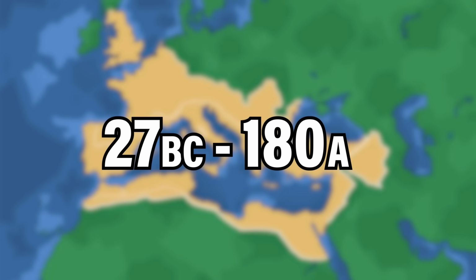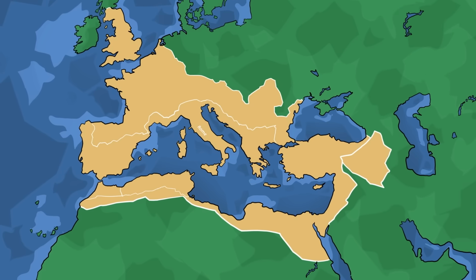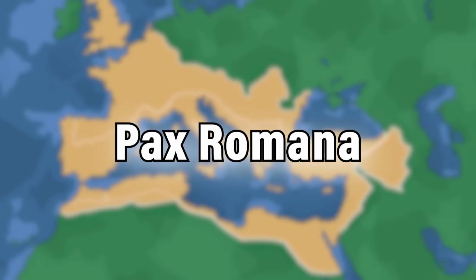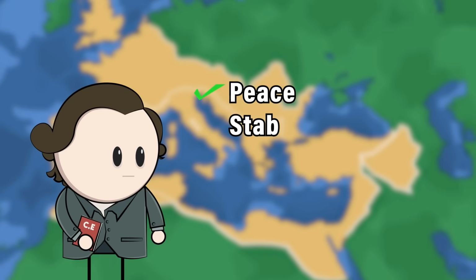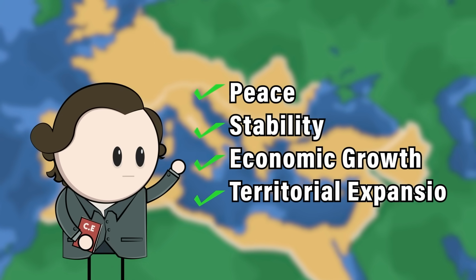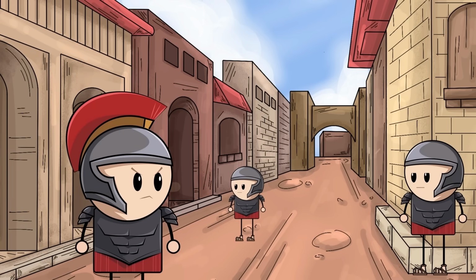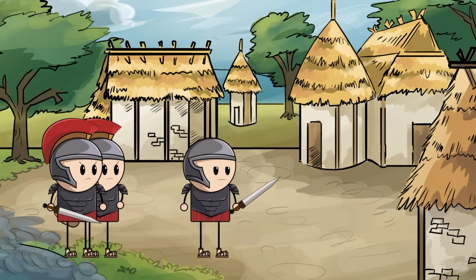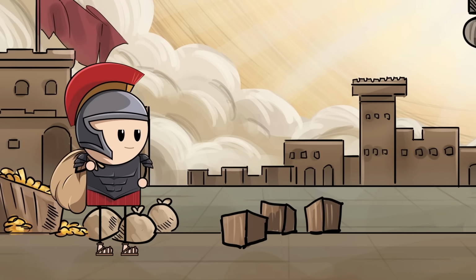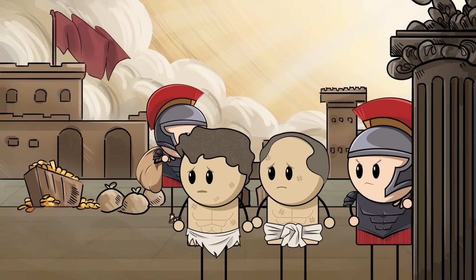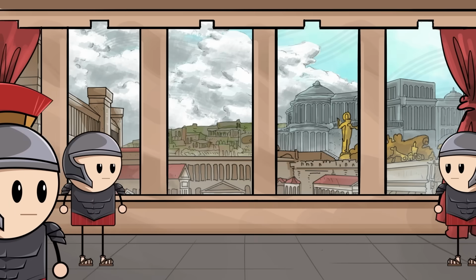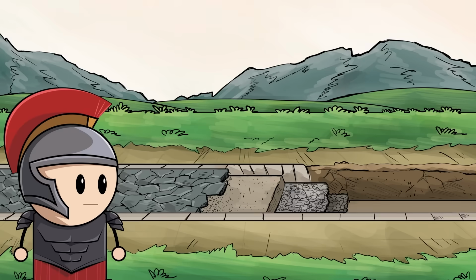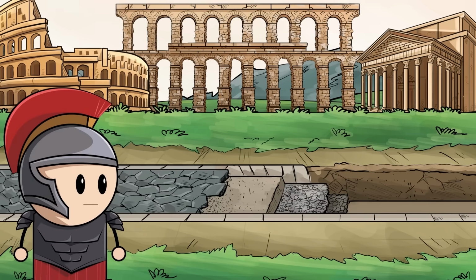From 27 BC to 180 AD, Rome experienced a 200-year period that became known as its Golden Age, Pax Romana. And this period saw internal peace, stability, economic growth, and territorial expansion. Now, unlike modern economies during this time period, militaries could produce much more economic output. Conquering new lands with significant wealth produced plunder, arable land, an influx of slaves, and tributes paid to Rome. And when the Roman army was not at war, to stay busy they worked long hours doing hard labor to build roads, forts, aqueducts, and other infrastructure.